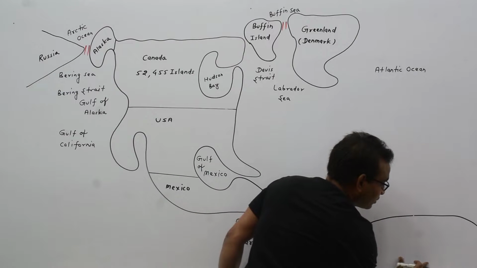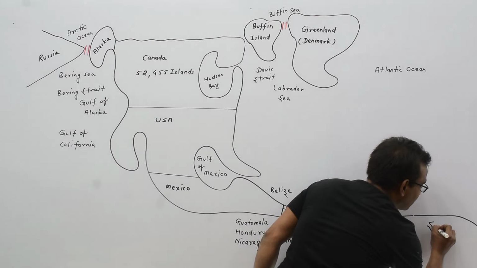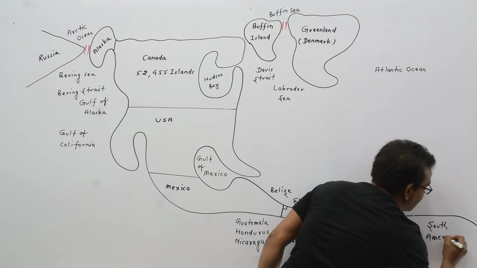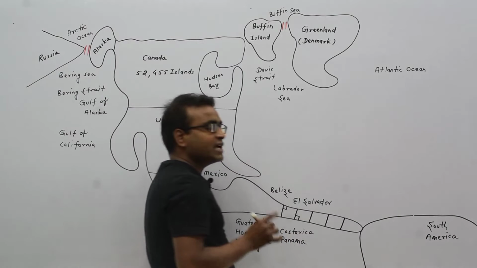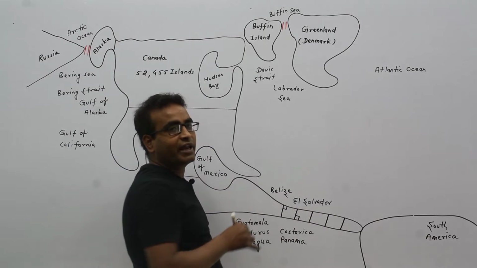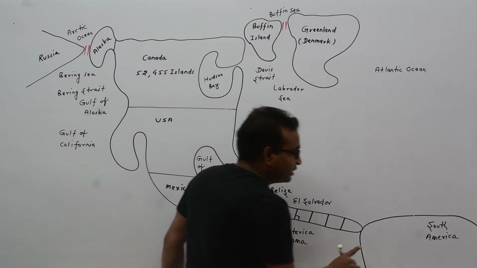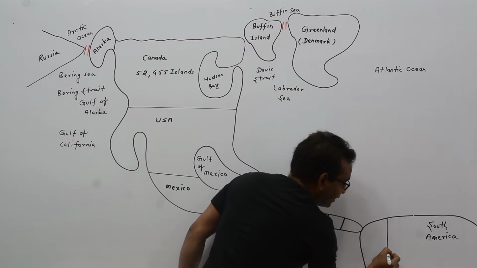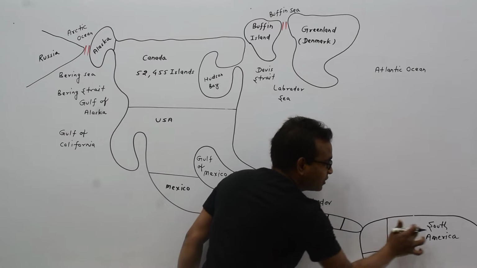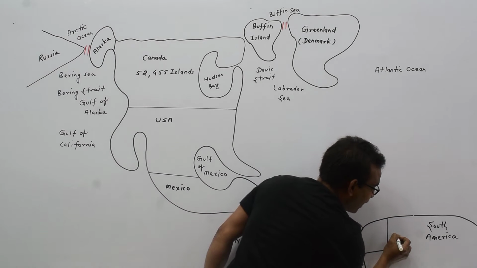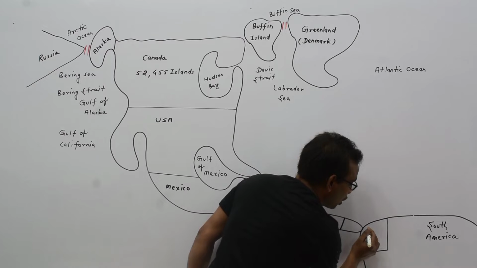This is South America continent. South America continent directly touches the North America continent.